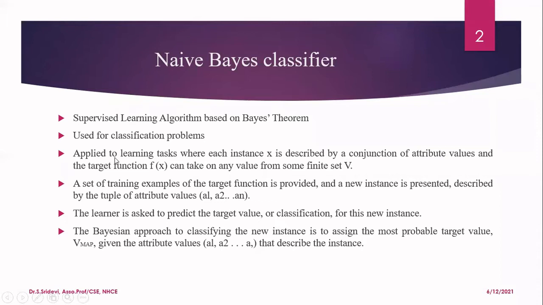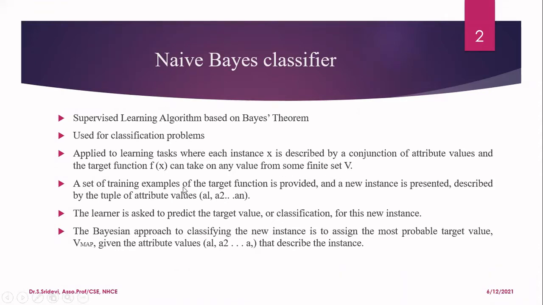This naive-Bayes classifier is applied to learning tasks where every instance, that is nothing but record X, is described by a conjunction of attribute values. We are going to predict the target function f of X, and this target function can take any value from some finite set V. Because of that, we are saying that this is a discrete classification problem. It is not going to predict continuous values; it is going to predict only discrete values from the finite set of values in the set V.